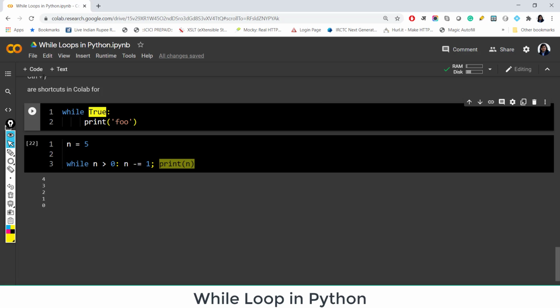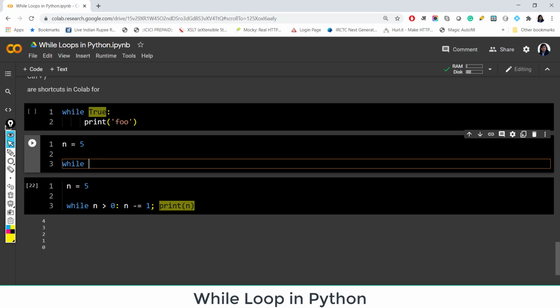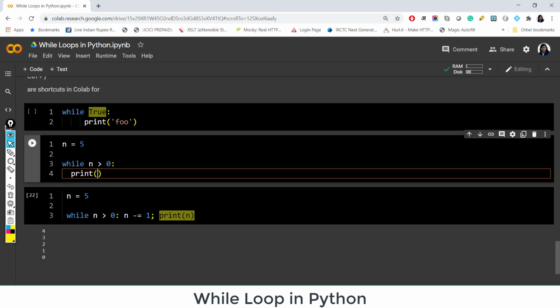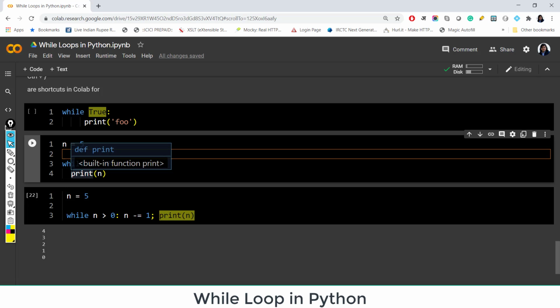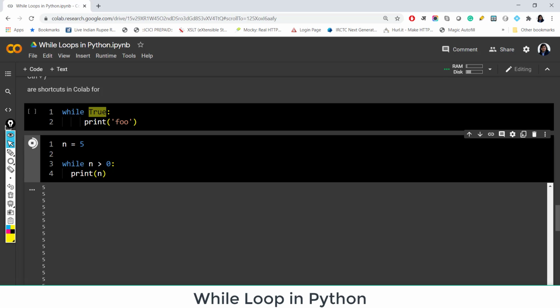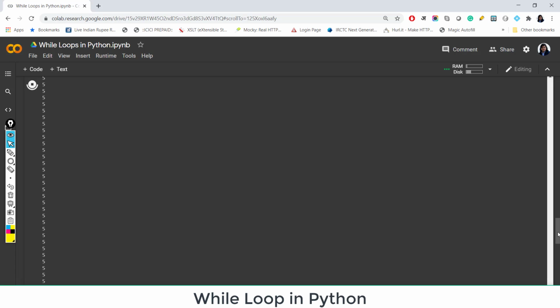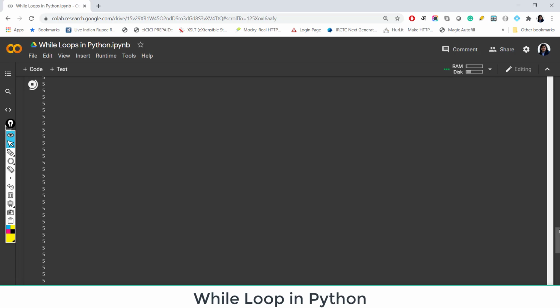And as we have talked about in another example, if I am saying that n is equal to 5 and here I am saying while n is greater than 0, print n, print hello, whatever we are doing, right? Now this loop is also an indefinite loop. So if we run this kind of loop, I can show you any one example. It will keep on running. It will never stop. You can see the output is printing 5, 5, 5, 5 and it is still running. So there is no way it will stop automatically.